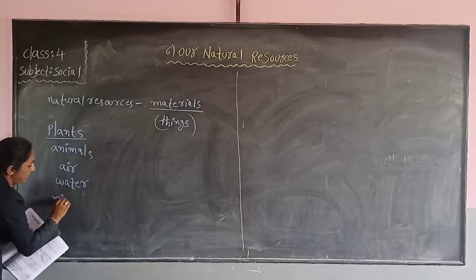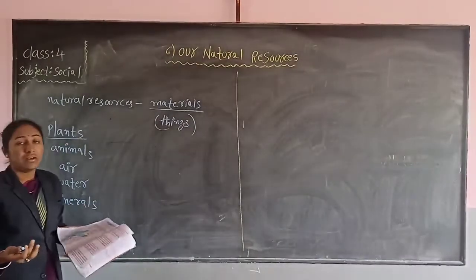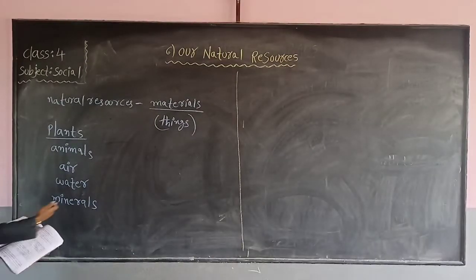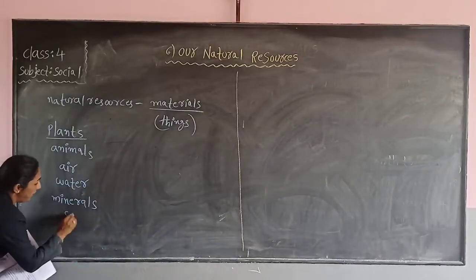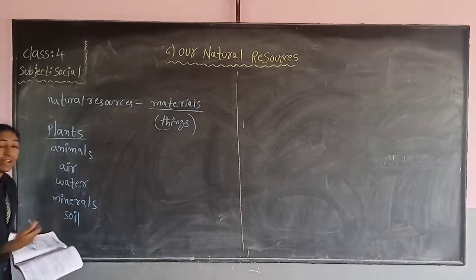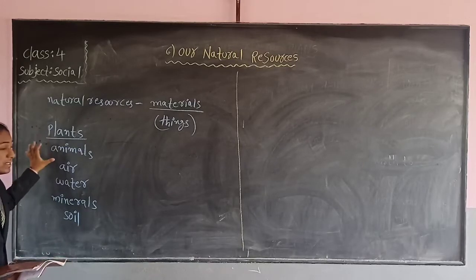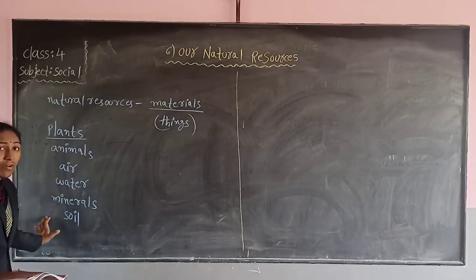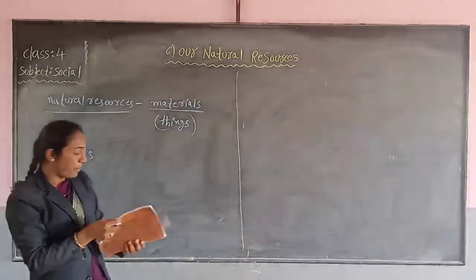Next, minerals. Minerals means what? Like coal, copper, gold. Those are all minerals. These minerals also we are getting from nature. Next, soil. Soil is also one natural resource. The soil also we are getting from nature. So these plants, animals, air, water, minerals, and soil, these all are what, children? Natural resources. Yes or no?